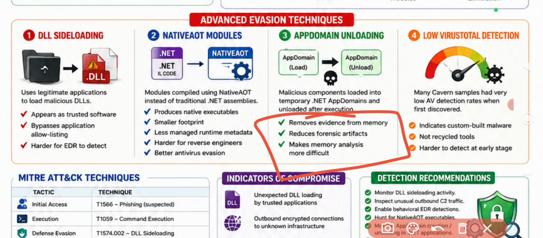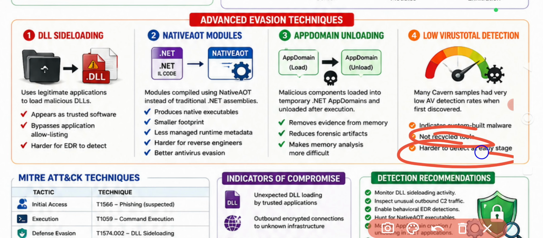It does three things: removes evidence from memory, removes forensic artifacts, and makes memory analysis much more difficult. Then low VirusTotal detection. Many Cav3rn samples had a very low AV detection rate when first discovered, because they indicate custom-built malware, not a recycled tool, and it is harder to detect in the early stage. These are the different advanced evasion techniques used by Cav3rn.